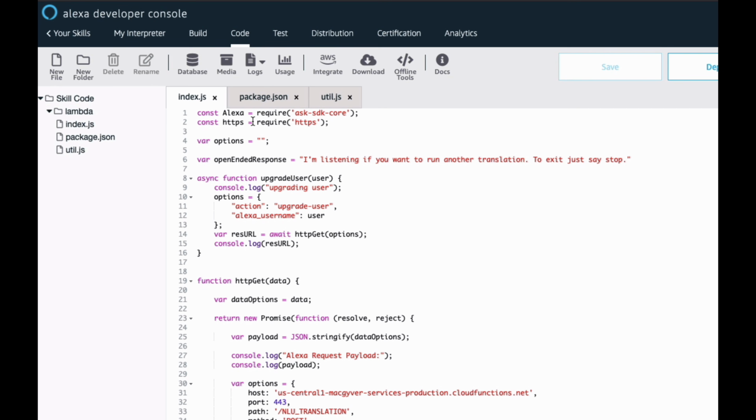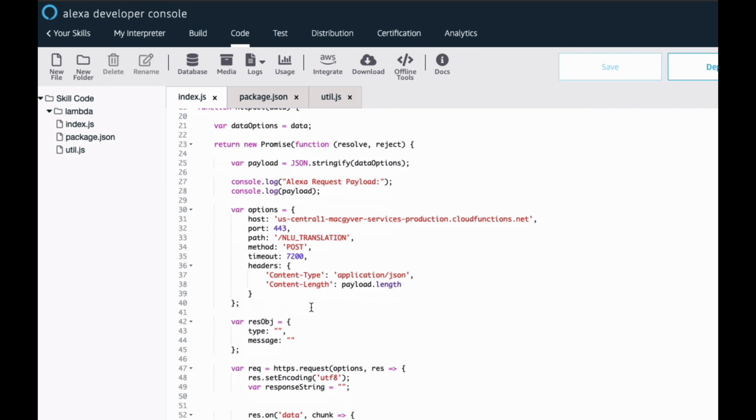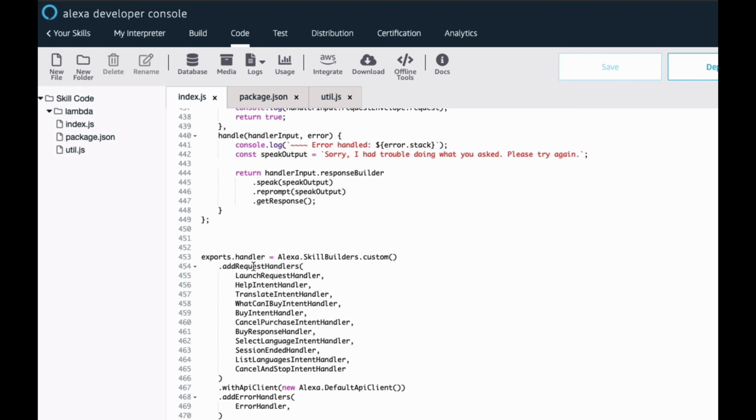You have your required packages at the top, and then you have these methods. But what's going to be different is down here. Each one of these is your intent. So I have about 10 or so intents that I support, and if a user says translate hello, Alexa is going to trigger the... here's where it gets kind of weird, and I don't think this is set up in the most optimal way, but essentially it starts at the top of the intent handlers here, and it works its way down until it finds a match.